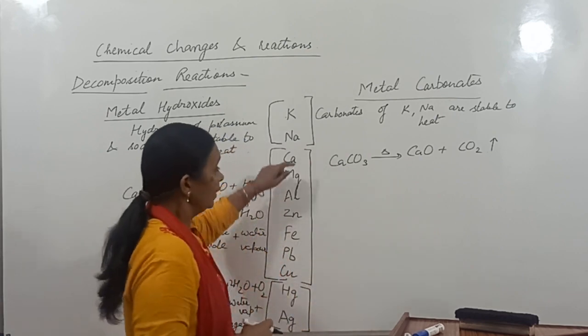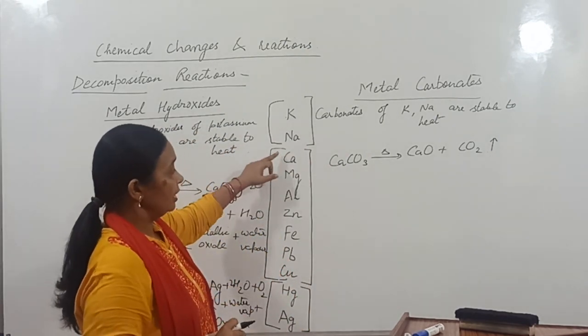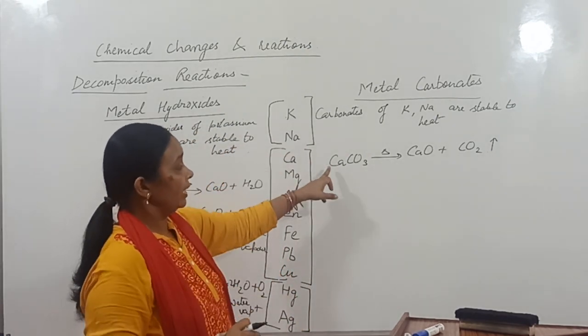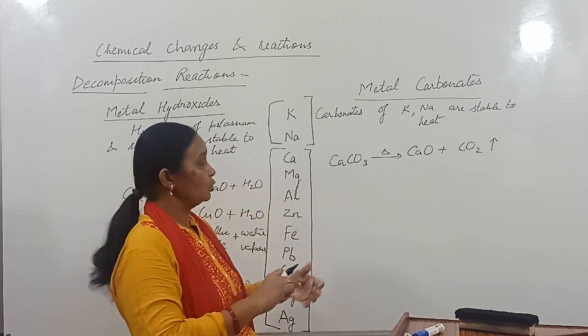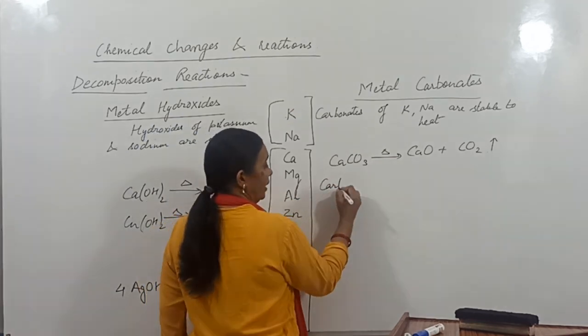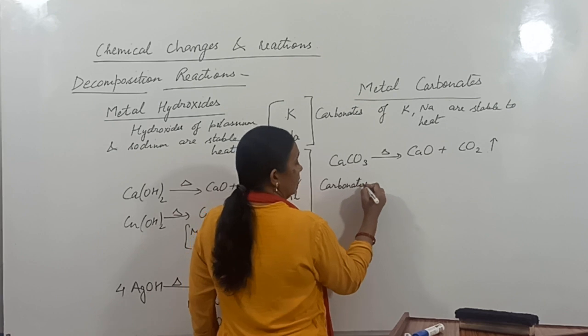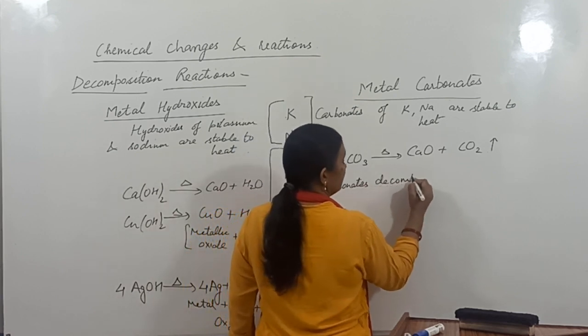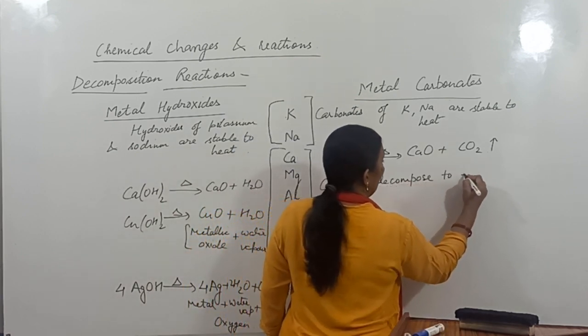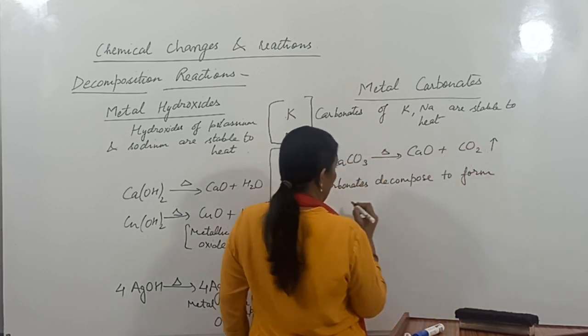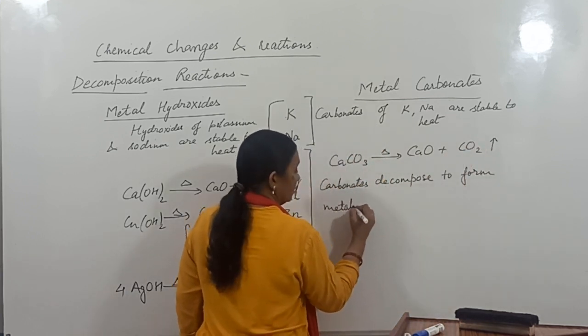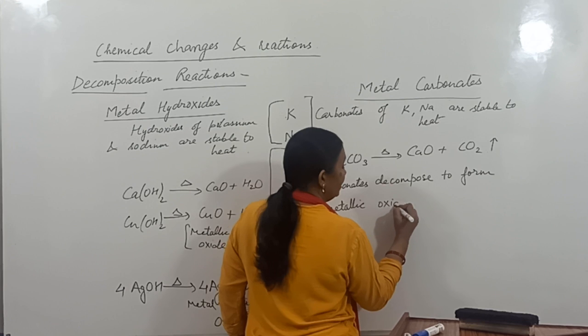In general, the metals from calcium to copper, their carbonates will decompose to form metallic oxide